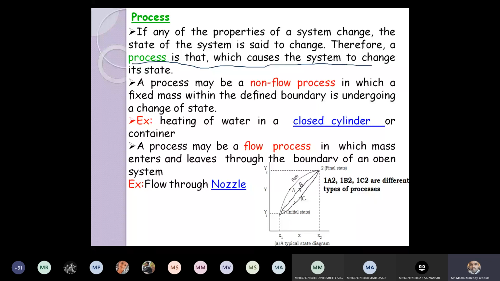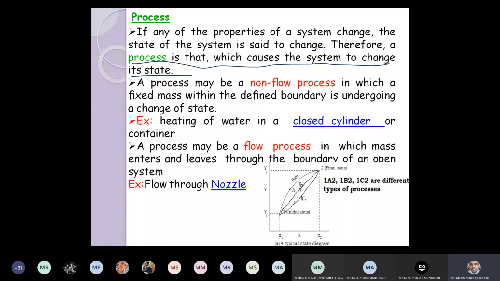If the system is changing its state, it has to follow a certain process. When the system is changing its state from state 1 to state 2, it has to follow a certain process. We have different types of processes. I will discuss them in the next slide. Got the point? So when the system is changing its state, it is indirectly following a certain process.